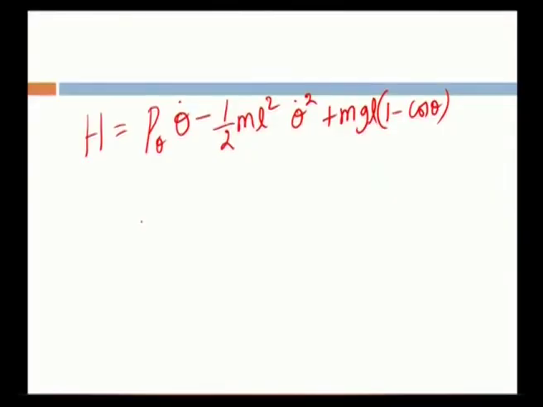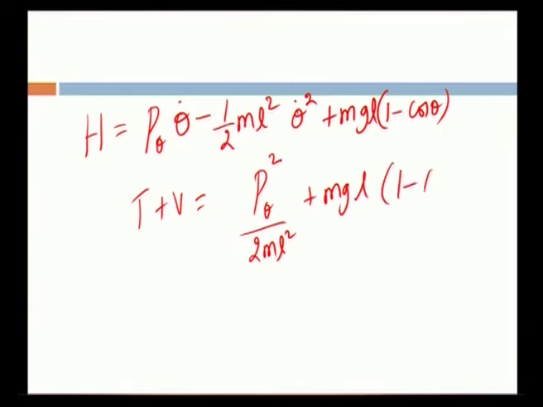Now, you can eliminate theta dot. The total energy of the system will be the sum of the kinetic energy and the potential energy. So, we got T plus V is equal to P theta square over 2 m L square plus m g L into 1 minus cos theta.